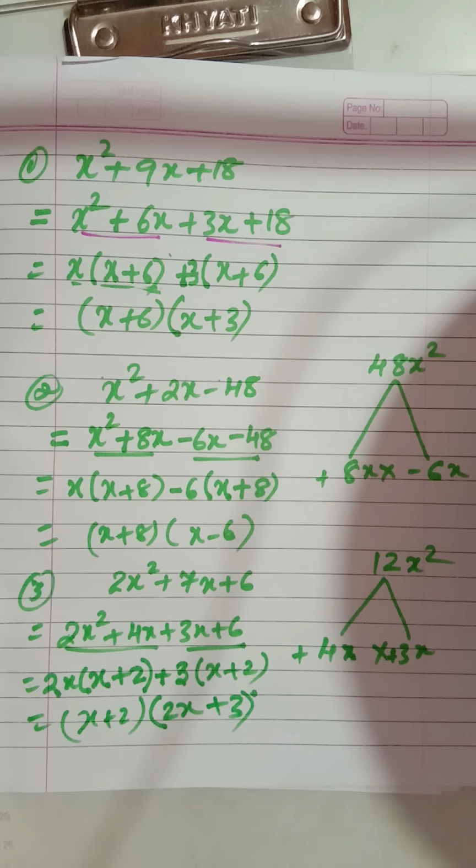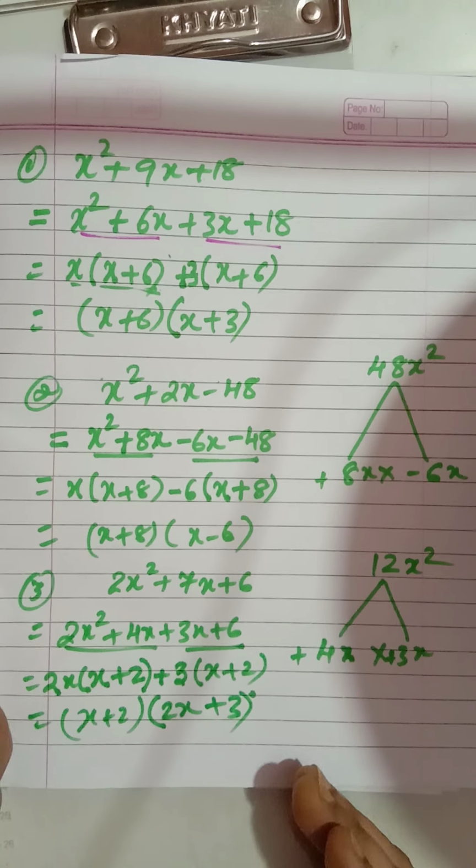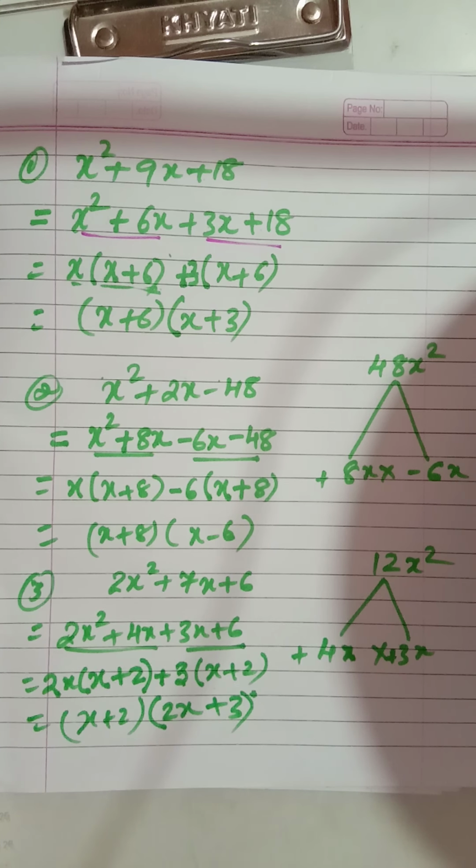Clear children? Now this much what I have done, you will just go through the sums two times. In the next video I will be taking 6.1, practice set 6.1. Till then, children, 1 or 2 sums I'll be giving, so that you can practice. Also, solve examples of the textbook, page number 29. Example number 1, example number 2, example number 3 and 4. All these 4 questions you solve in the classwork book.